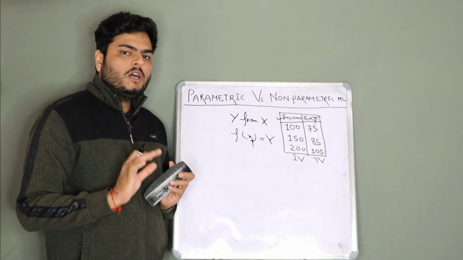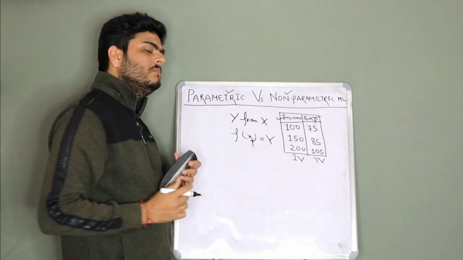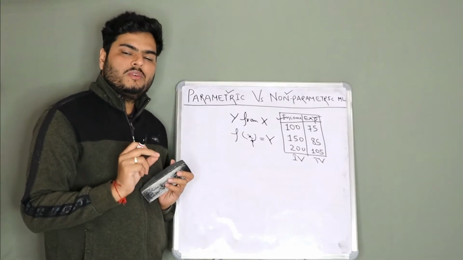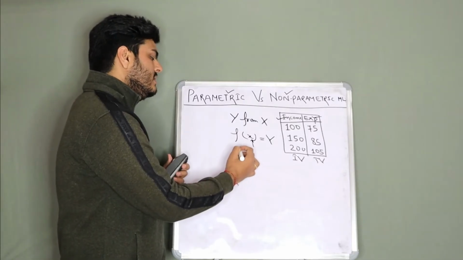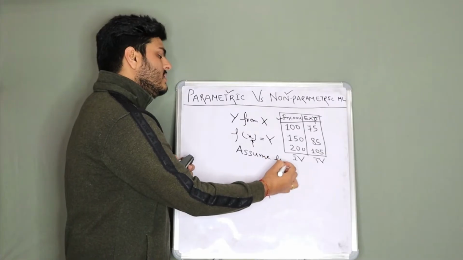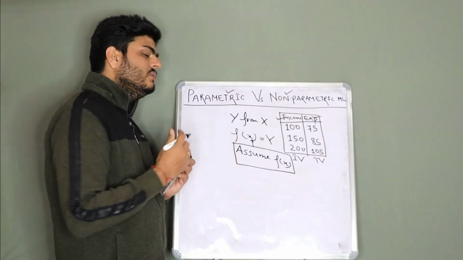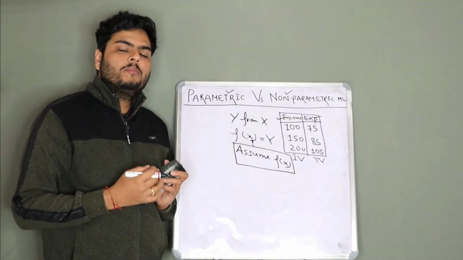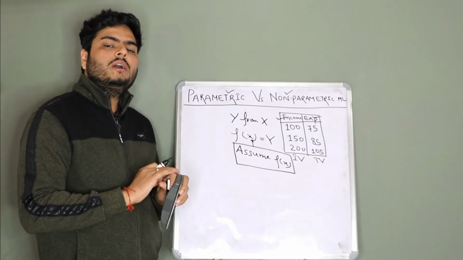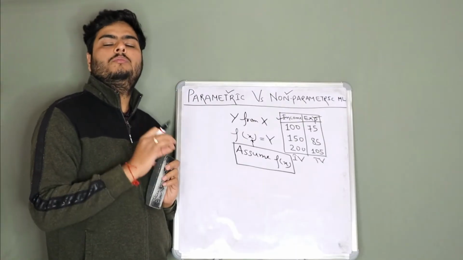Now the basic difference between parametric and non-parametric machine learning is the moment you assume something about this function. I am writing here: assume f(x). At the moment you assume something about f(x), you are trying to fit a parametric machine learning model. And if you do not assume anything at all about f(x), then you fit a non-parametric machine learning model.